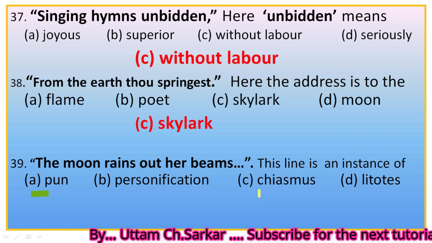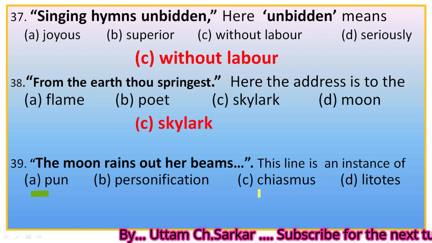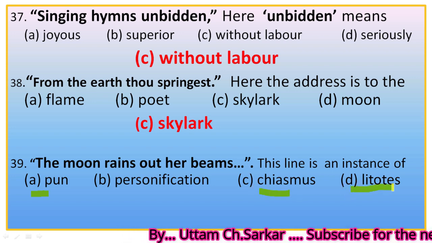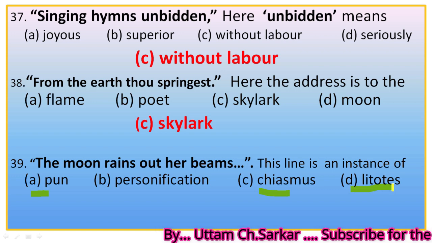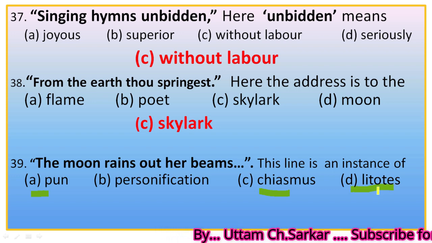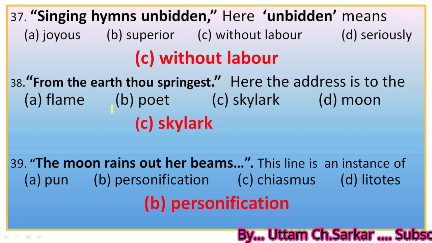Chiasmus, because in a chiasmus there is an inversion of the order of words when repeated in the same sentence. No chiasmus. Litotes, in a litotes a strong affirmation is made by denying the contrary. So not a litotes. Why personification? Because here the moon is compared to a lady or is personified as a female.